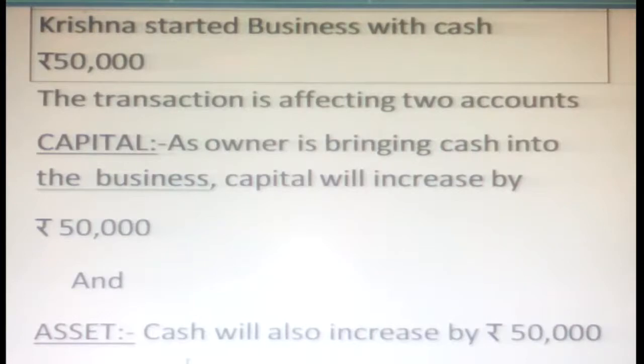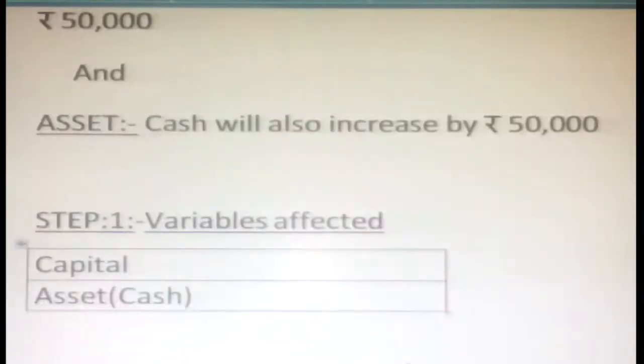Then asset, nothing but cash. So cash will also increase by 50,000. Okay, so this transaction is affecting two accounts: one is capital and the other is asset, inclusive of cash. So how are you going to give the first one? Step one is, what are the two variables affected?